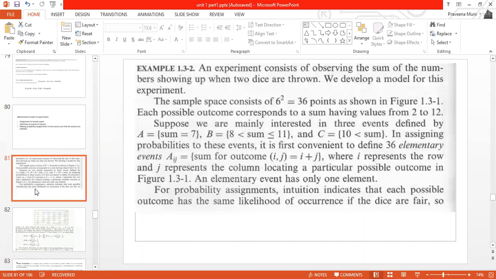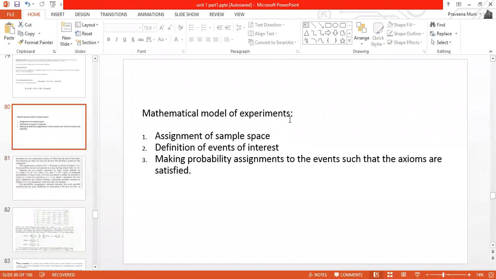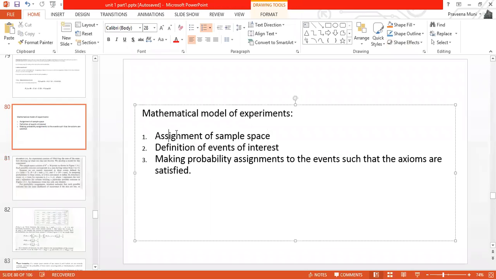So now we'll see this example. Here we are conducting an experiment. In that experiment, we are throwing two dice and observing the sum of the numbers. And we should obtain a mathematical model for this experiment. Whenever we are obtaining a mathematical model for the experiment, what is our first step? We have to assign the sample space. Then the next step is we have to define the events of interest. And the next step is we have to assign the probability to the events. These are the three steps we have to follow.